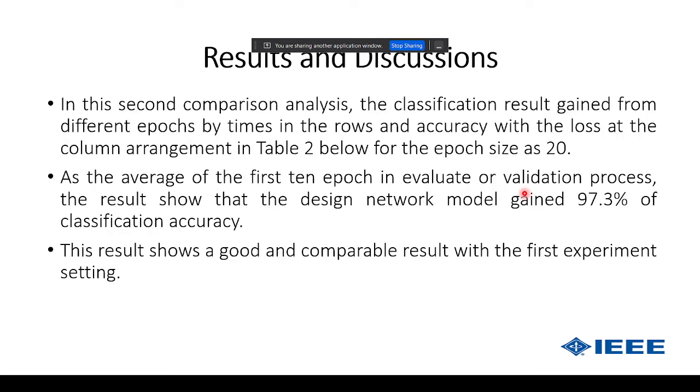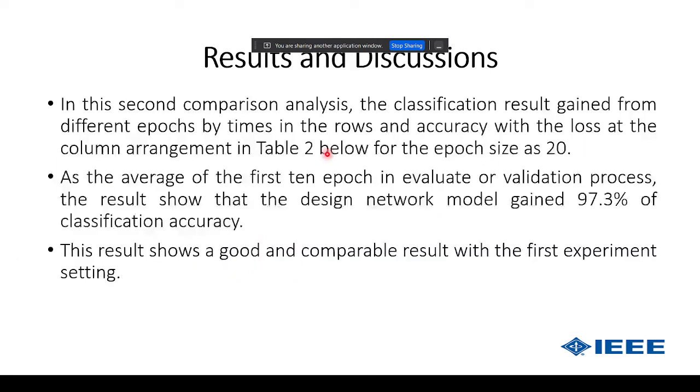Okay, to discuss the results, in the second comparison, for the second batch size, the classification results gained from different epochs are arranged with time in rows, and accuracy and loss in columns, in table 2, which we mentioned earlier.